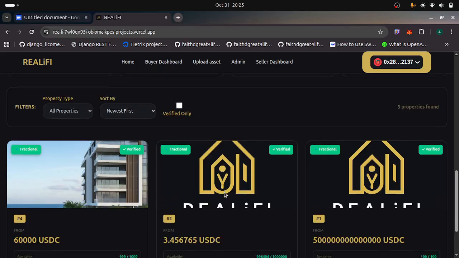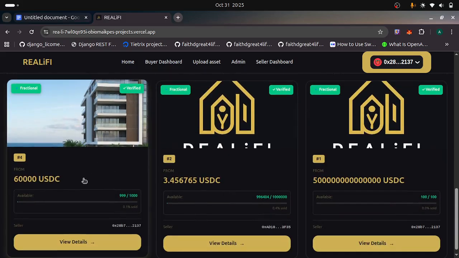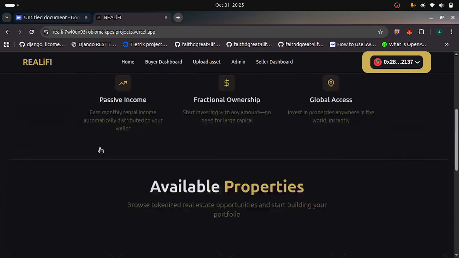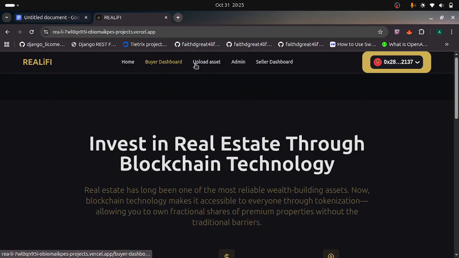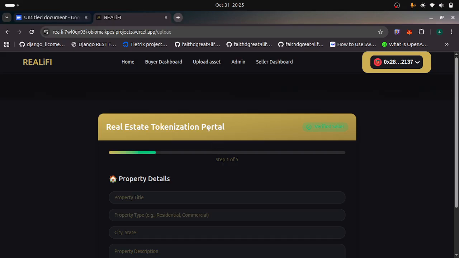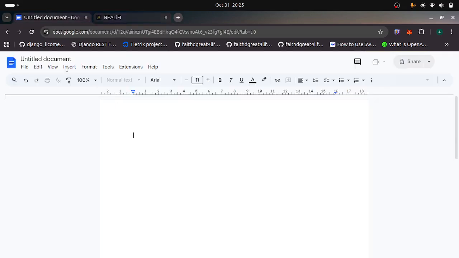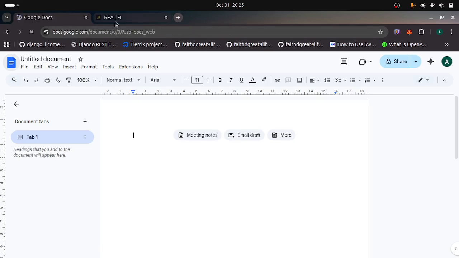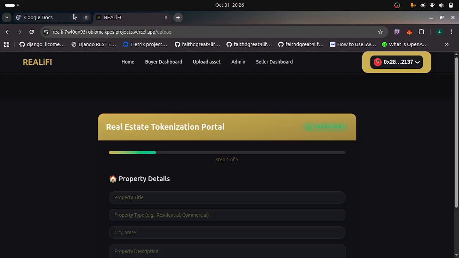And here, just below the intro, I have the marketplace. These are the assets that have been uploaded. These are dummy data, but then we have the buyer dashboard, upload assets, admin and seller dashboard. So we're going to start from uploading an asset. When you click on upload an asset, it checks who you are. Have you been verified as a seller? If not, it asks you to verify as a seller first. Well, I've already used account solo to upload an asset, so I'm already a seller. So I'll use the data from this doc here to create an asset.